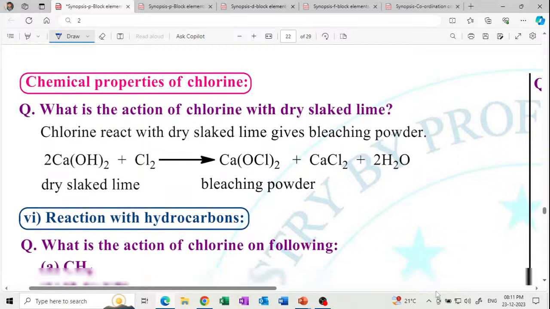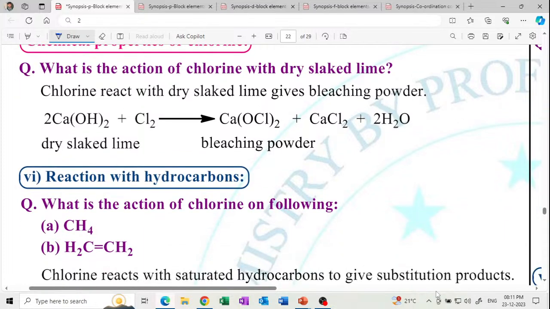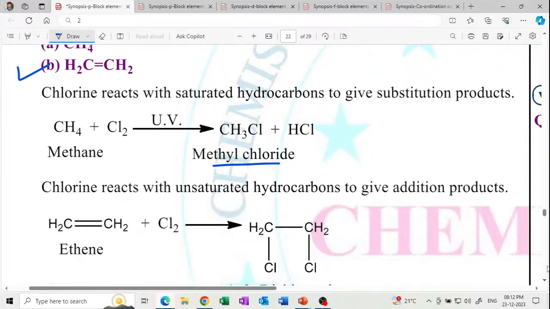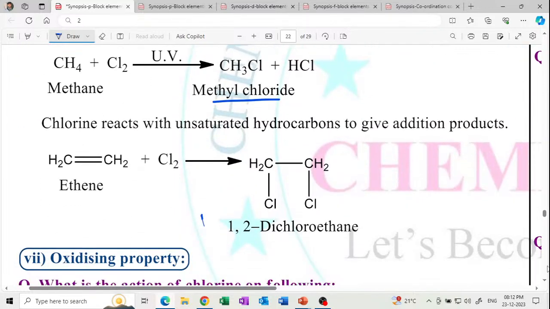Next, chemical properties of chlorine. What is the action of chlorine on dry slaked lime? It forms bleaching powder. And what is the action of chlorine with methane? Methane plus chlorine gives methyl chloride in UV light, and ethene plus chlorine gives 1,2-dichloroethane. Just show the addition reaction.